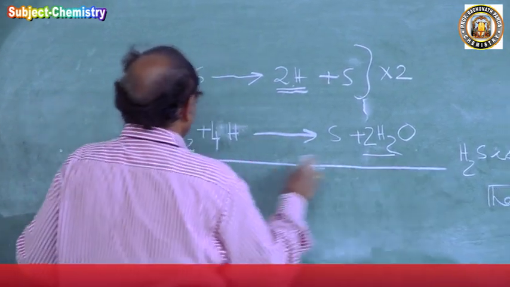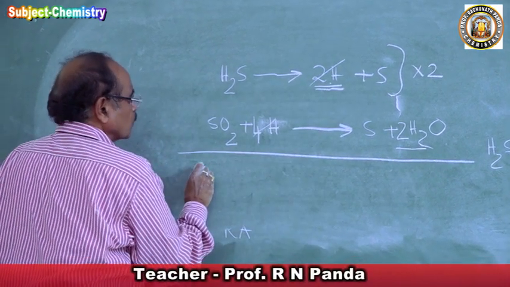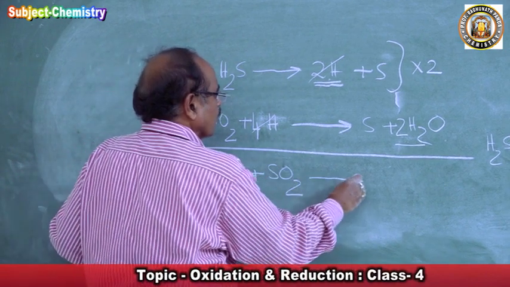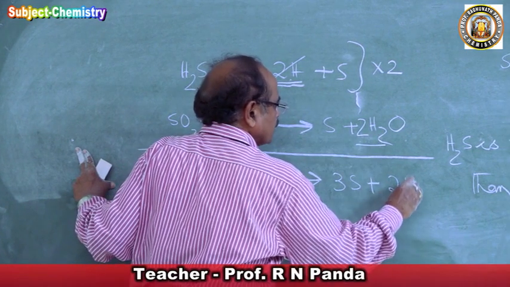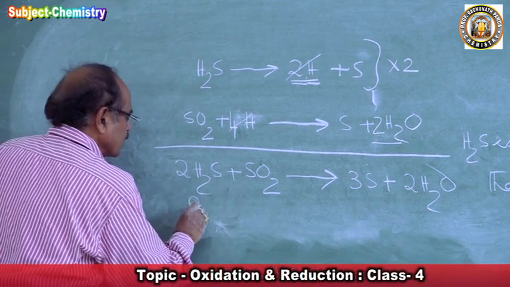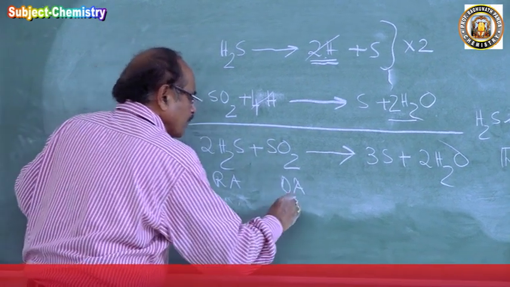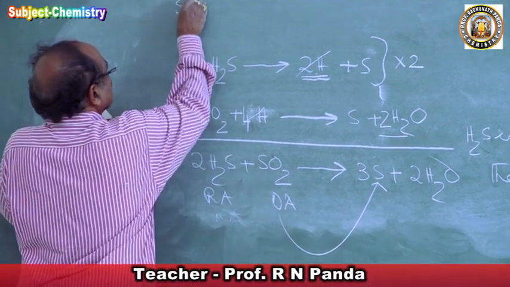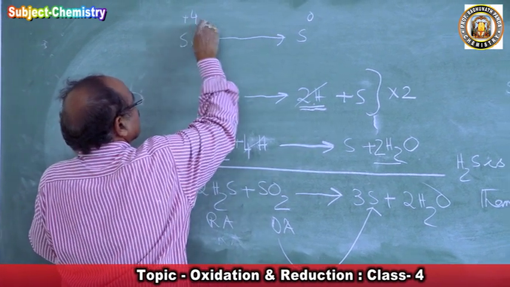So we will write the equation here. The H and H will cancel. We will get 2H2S plus SO2 forms 3S plus 2 water. So this H2S is a reducing agent and sulfur dioxide is an oxidizing agent. So this sulfur dioxide has become sulfur. In sulfur dioxide, what is the oxidation number of sulfur? It has become sulfur. So it was +4, it becomes 0.